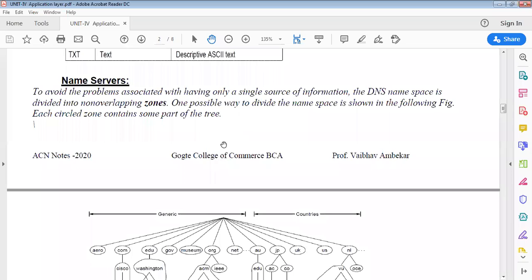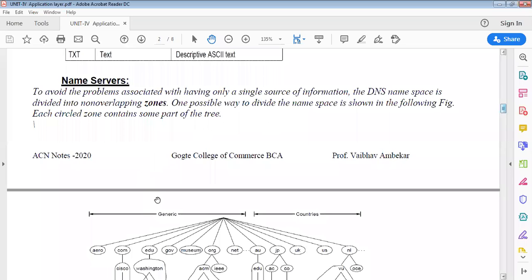So to avoid this overlapping, what we can have is non-overlapping zones. These are grouped into small zones. One possible way to divide the namespace is shown in the following figure. So these are the non-overlapping zones, like edu. In this particular example, if I take this from the root, we have edu and then Washington. In this we have two departments, CS and engineering, English.